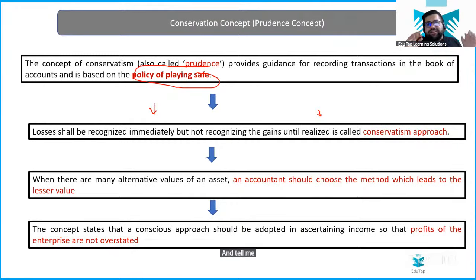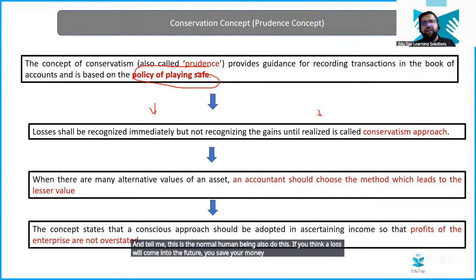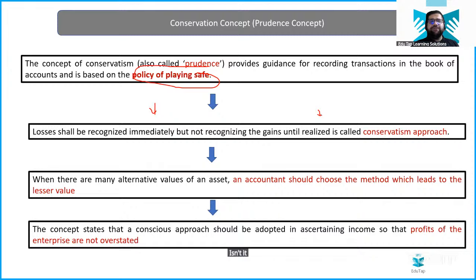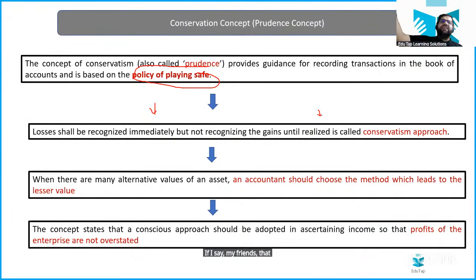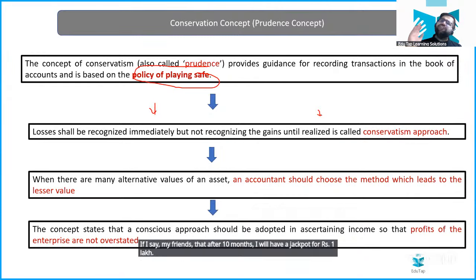So let's save money for that loss. And tell me, a normal human being also does this. If you think a loss will come in the future, you save your money in the savings bank account, isn't it? So you see, my friend, in the conservatism principle you try to make sure that you play safe. If I say, my friends, that after 10 months I will have a jackpot of rupees 1 lakh, I will surely have it.